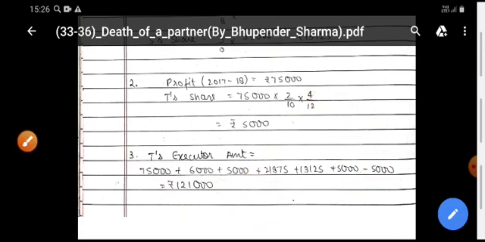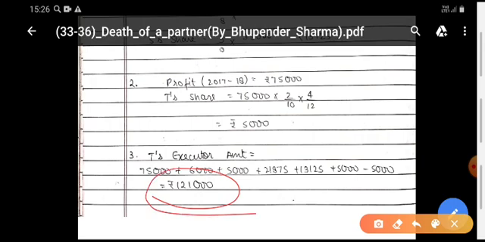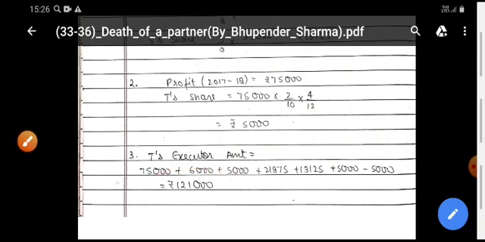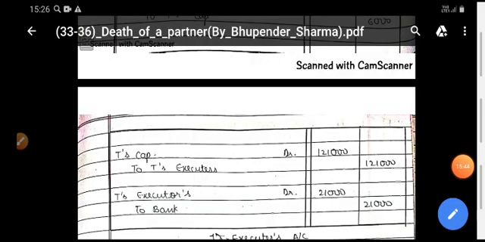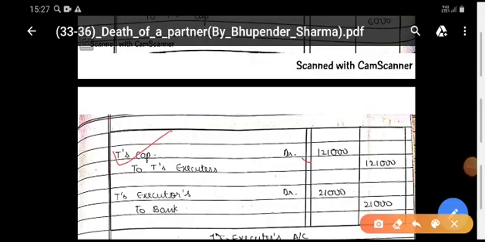Now this balance of the capital will be transferred to T's executor's loan account. Now see the journal entry. T's capital account debit to T's executor's loan account. This amount you have transferred from capital to executor.